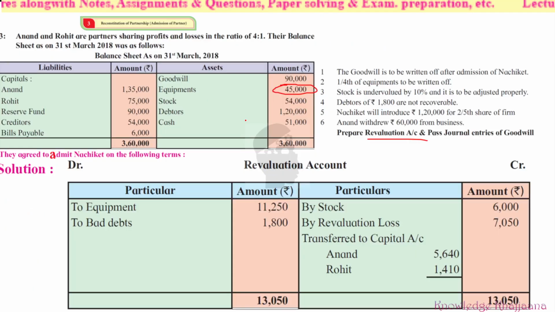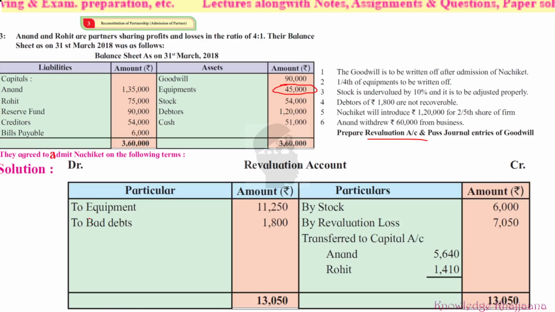The value found is lesser by what percent? 1/4. So what was their earlier amount? 45,000. So what is 1/4 of 45,000? It is very easy to calculate. 45,000 divided by 2 is 22,500. That was 1 by 2, that is 50%.